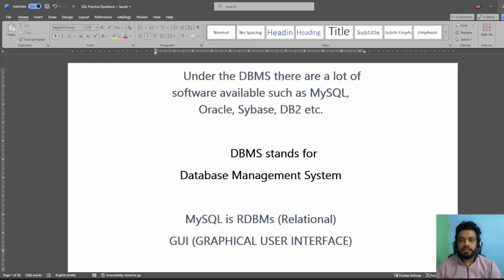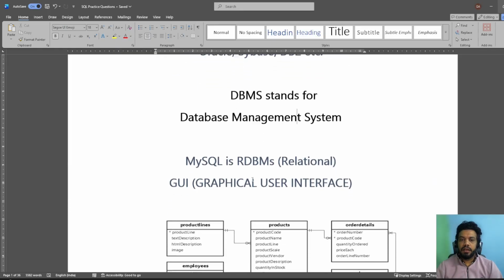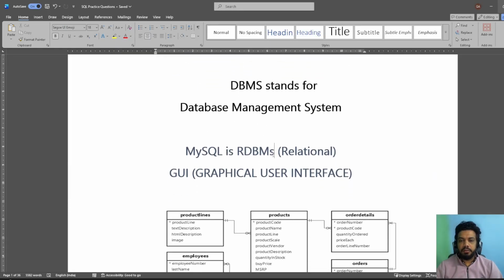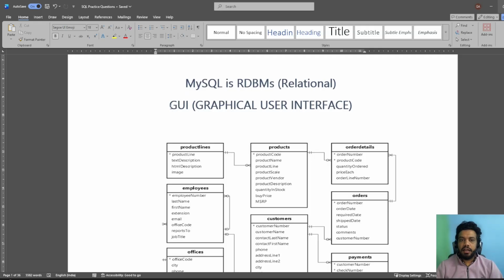Under DBMS, there is a lot of software available such as MySQL, Oracle. And what is the full form of DBMS? It is Database Management System. MySQL is an RDBMS. So now we know the full form of DBMS, and R is relational. So MySQL is a relational database management system. And what is the full form of GUI? It is graphical user interface. So now we understand MySQL is a relational database, what DBMS is, what GUI is, and how a table looks.